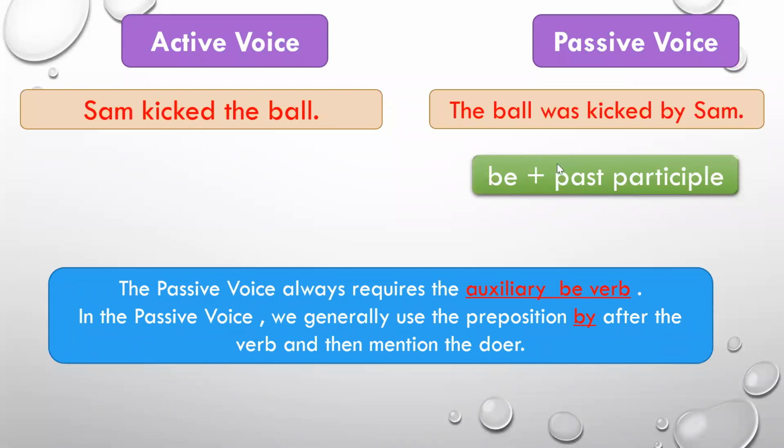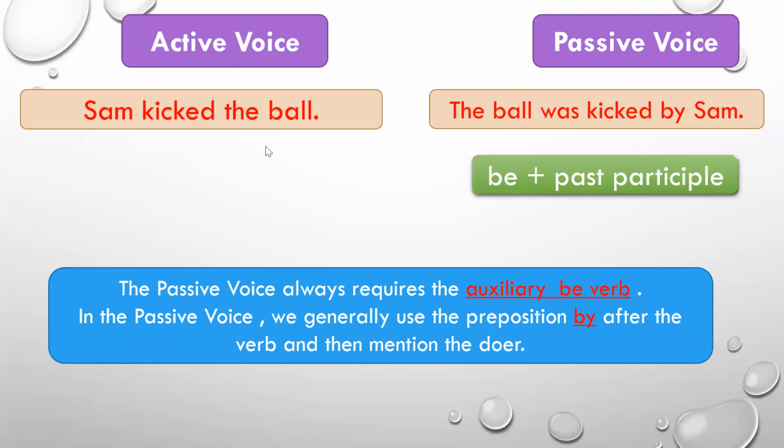So these are the two things we've noticed about the passive voice sentences right now. The passive voice always requires the auxiliary be verb. Auxiliary be verb has to be there in the passive voice sentence. Like here, it is was. Why is it was here? Because this sentence is in the past tense. So the ball was kicked.